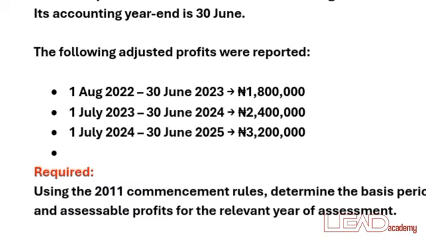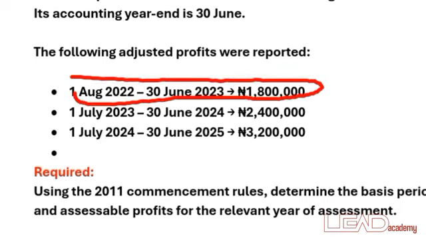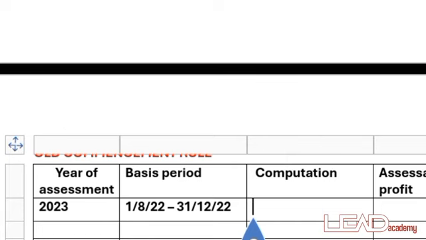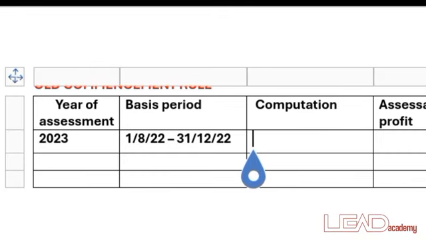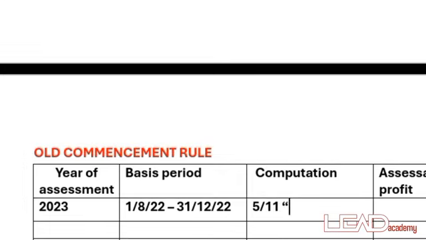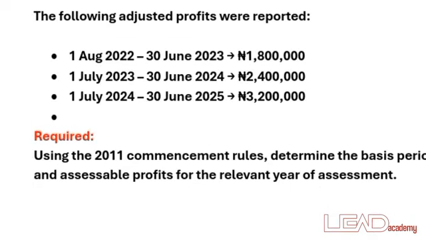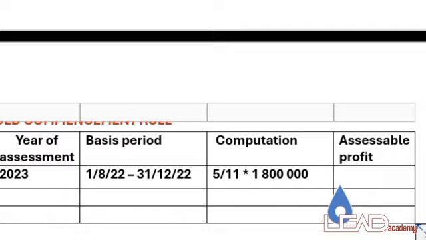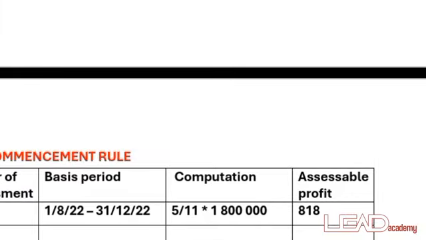Now let's calculate from August to June. How many months do we have from August down to June? So we have 11 months. Then from August down to December is 5 months, which is going to be 5 divided by 11 months multiplied by the profit, which was around 1.8 million. So when you punch your calculator, you're going to have 818,182 naira.